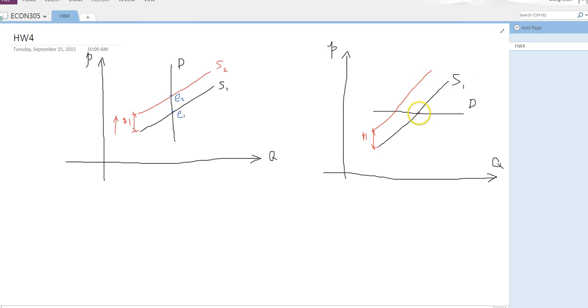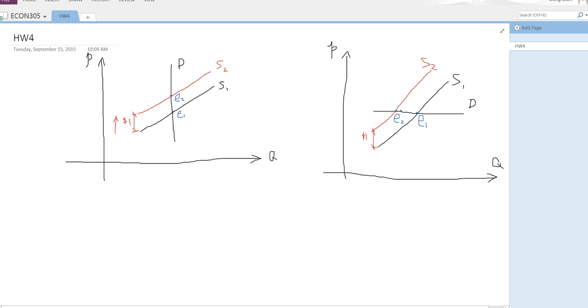So the original equilibrium is right here, E1. And the new equilibrium is, this is S2. I forgot to label it. S2. Equilibrium is right here, E2. So in this case, actually price doesn't change, but the quantity decreases.